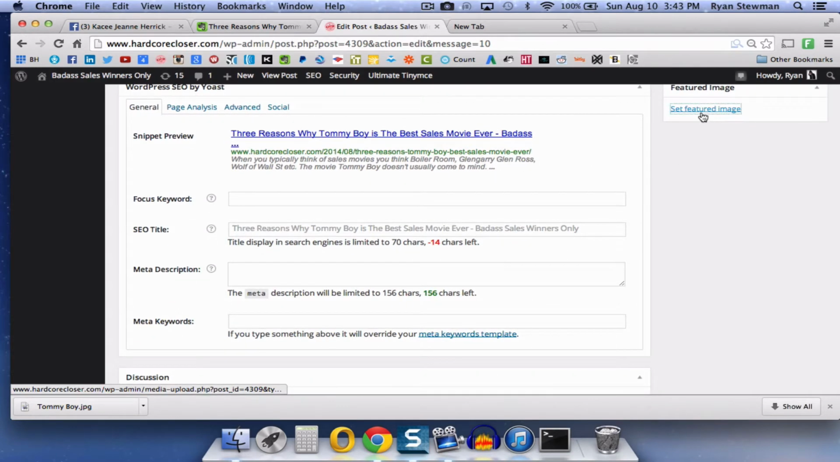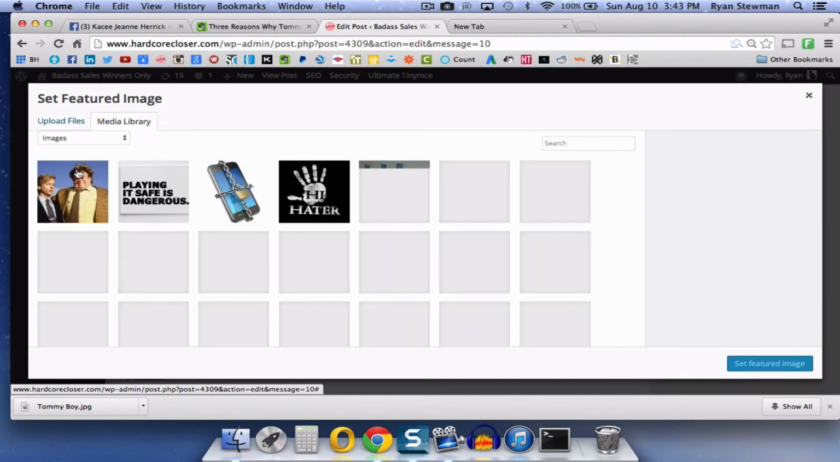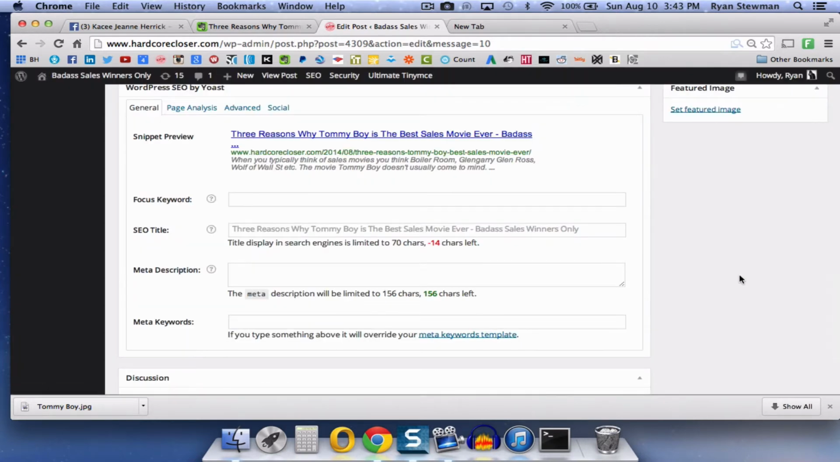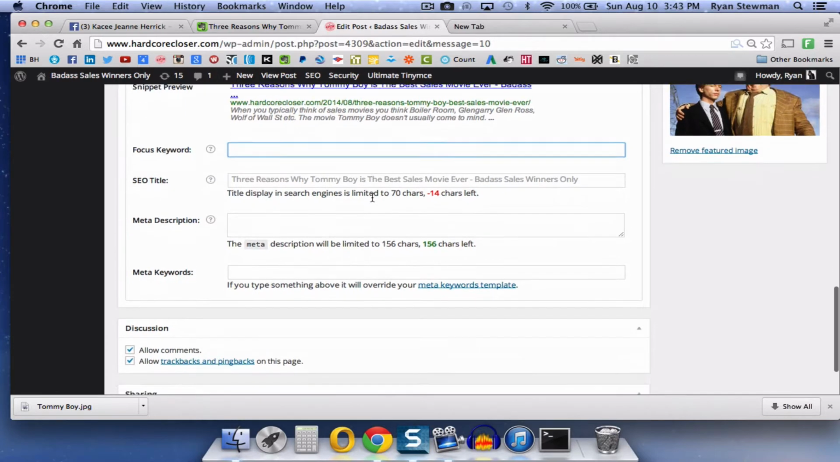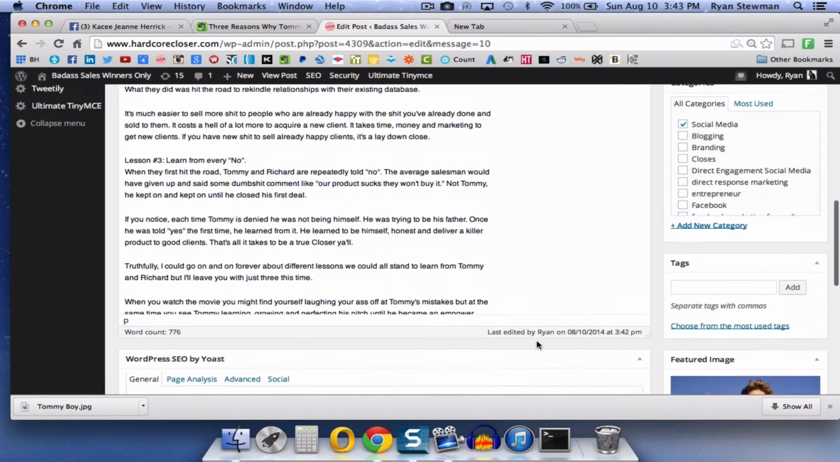Go over here, scroll down to the right side here, and it says Set Featured Image. Then you just hit Upload Files. Oh, looks like you've already done that, but in the past, otherwise, you would hit Upload Files and click that in there. I don't really mess with any of that stuff because I'm not that smart, but I turn off the comments and I turn off the sharing buttons because I have my own.